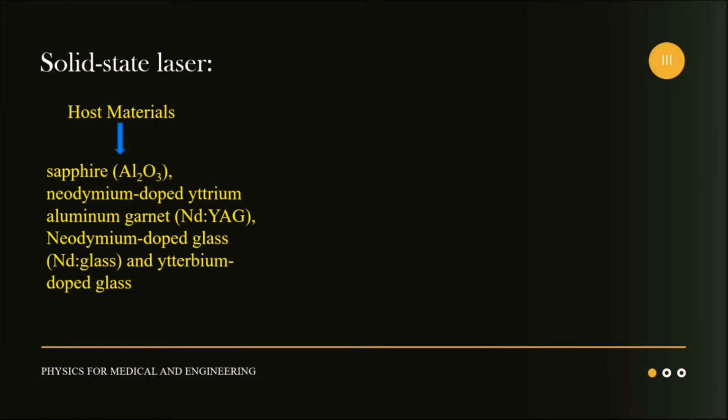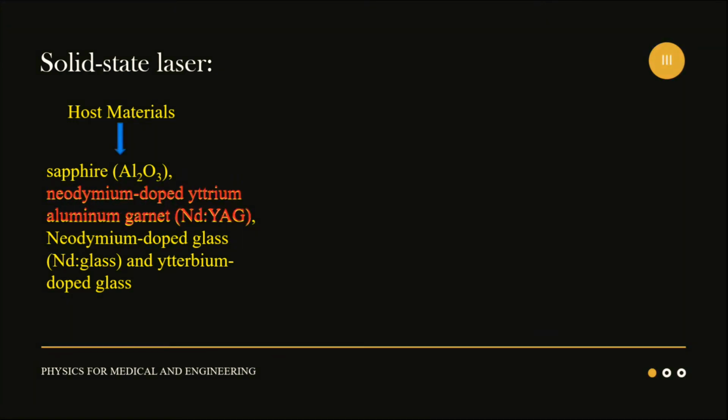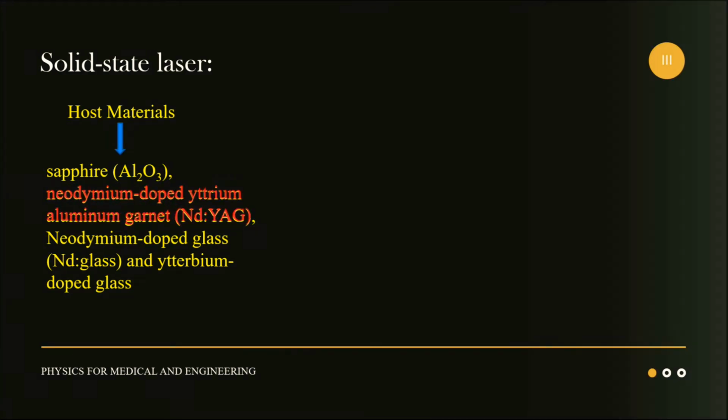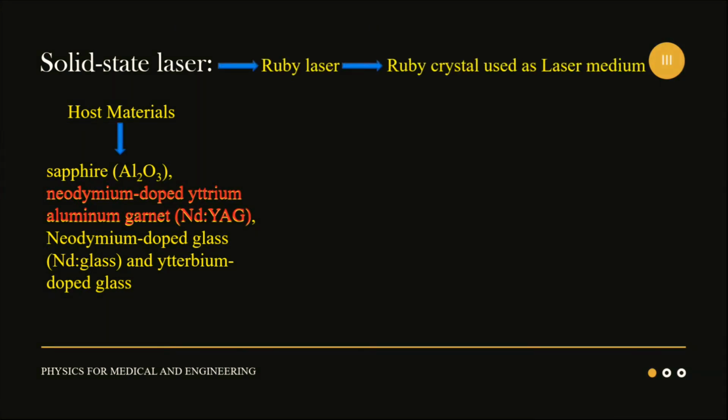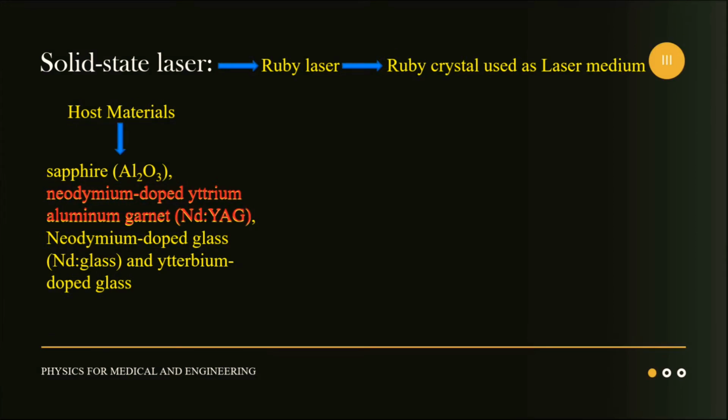Materials such as sapphire, that is aluminum oxide, neodymium doped yttrium aluminum garnet, neodymium doped glass and ytterbium doped glass are used as host material for laser medium. Out of this, neodymium doped yttrium aluminum garnet is most commonly used. The first solid state laser was a ruby laser. It is still used in some applications. In this laser, a ruby crystal is used as a laser medium.